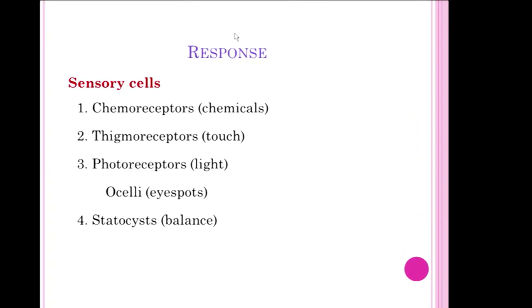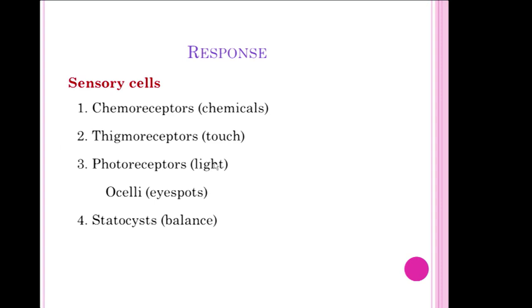And for the response, the Coelenterata phylum consists of different types of sensory cells. The sensory cells also appeared for the first time in Coelenterata animals. The sensory cells present in Coelenterata are chemoreceptors. That means it can recognize the chemical nature of the substances.